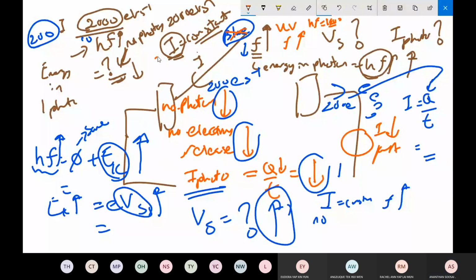But intensity is constant, still 2000. 2000 divided by 100, how many photons do you get now? 2000 divided by 100, you get 20. So now you only get 20 electrons coming from the metal plate in a second. Last time was 200, now it's 20. So with 20 electrons reaching the wire, the charge is going to drop. So photocurrent will drop, because photocurrent depends on the amount of charge that reaches the wire.